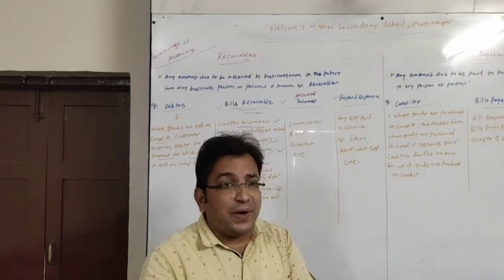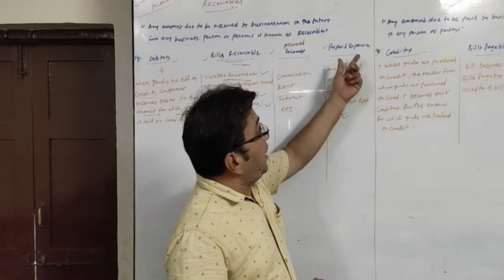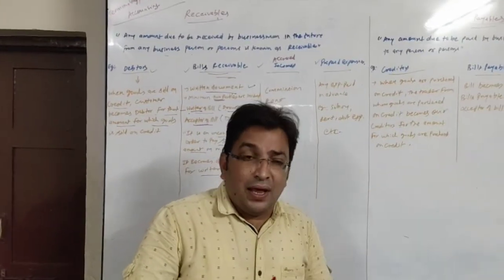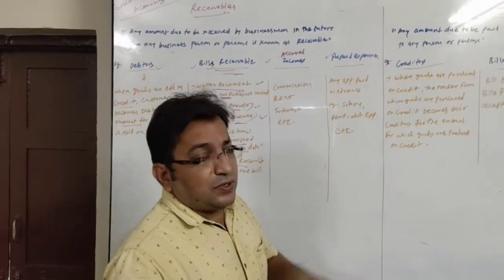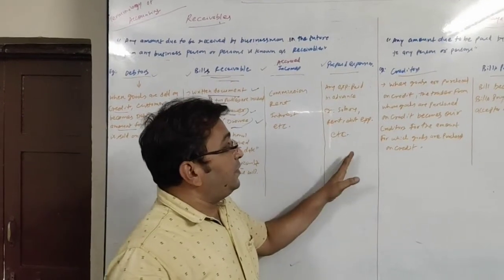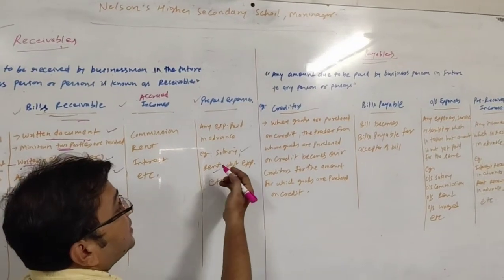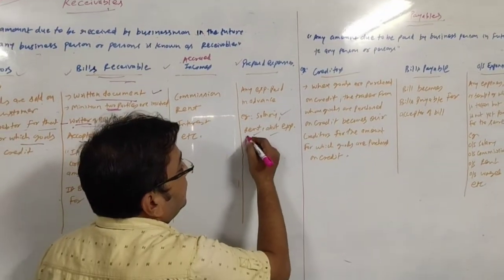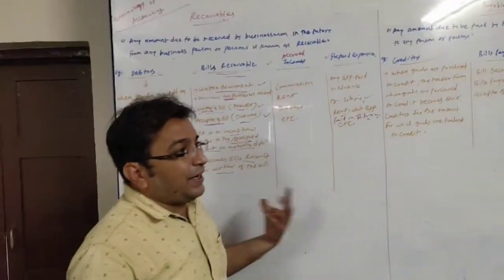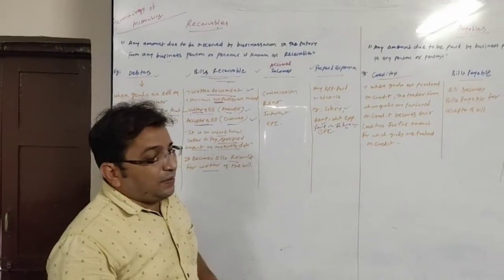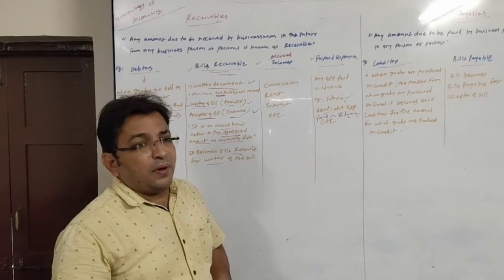First of all, the meaning of prepaid is the amount paid in advance for something. So if you are paying in advance, next year you will be taking the service of that and you will not have to pay anything for that. So it is one kind of receivable for the firm. Say for example, salary, rent, advertisement expense paid in advance. So these are the four categories of receivable where the amount is due to be received in future from any person or a group of persons.